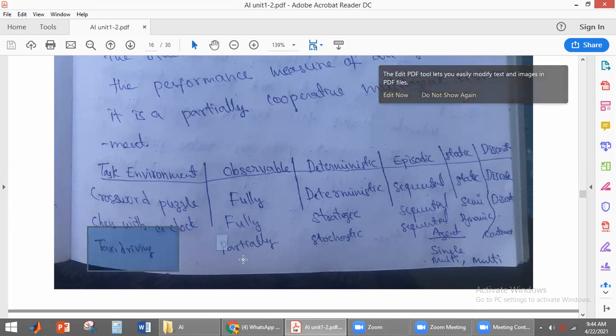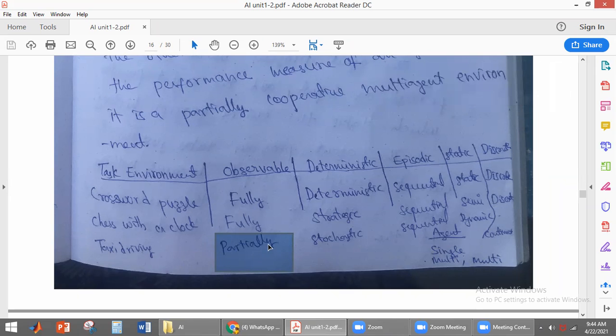Taxi driving is partially observable because the traffic cannot be measured. So that is why it is partially observable, and since it is partially observable, it is also stochastic. It is also a sequential type of environment, because whatever action it takes will affect the performance of the taxi driver, since future actions also depend on the present action. That is why it is called sequential, and it is a dynamic environment